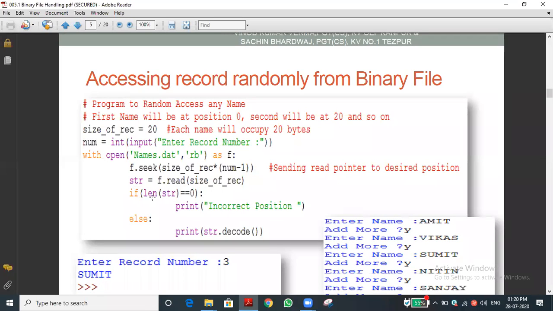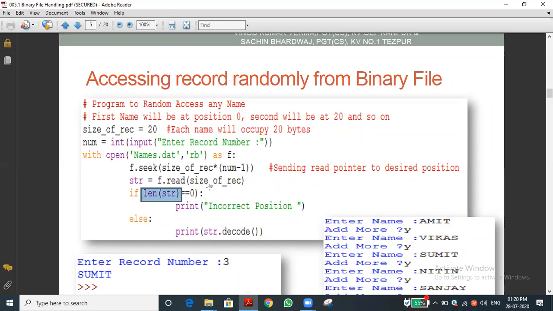Now you can see, if len of str equal to 0, it means an incorrect position. Now what is the len of str? 5, sir? How is it 5? What is the record? It read 20 characters, f dot read of size of record, and size of record is 20.